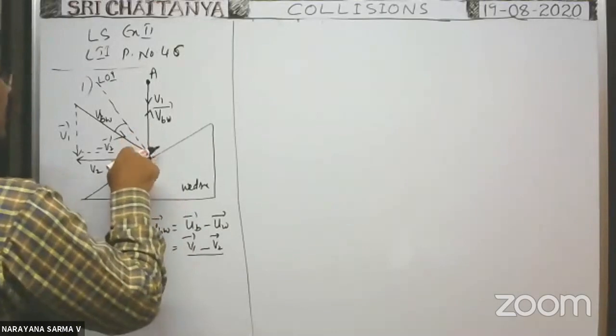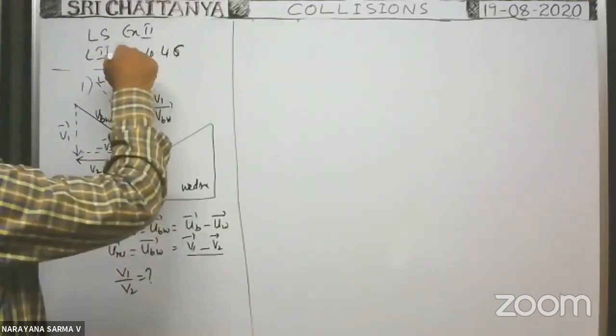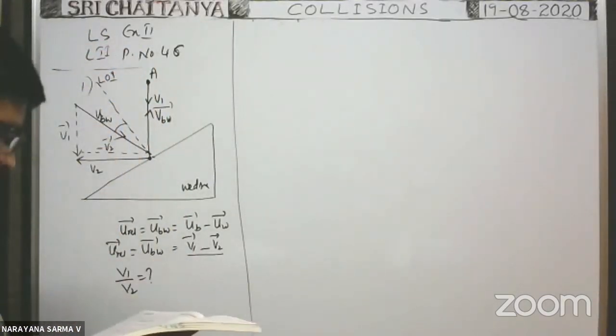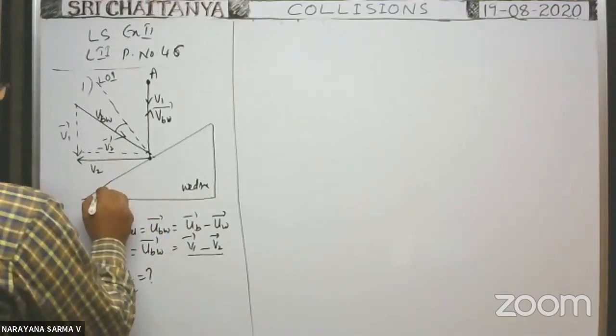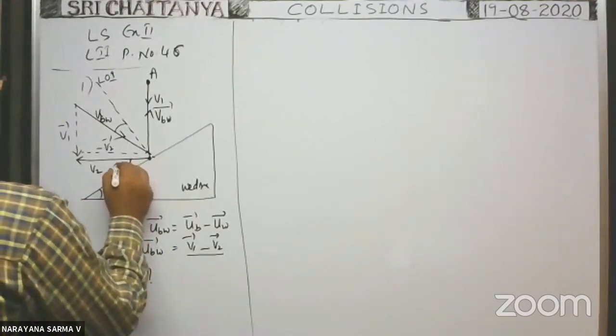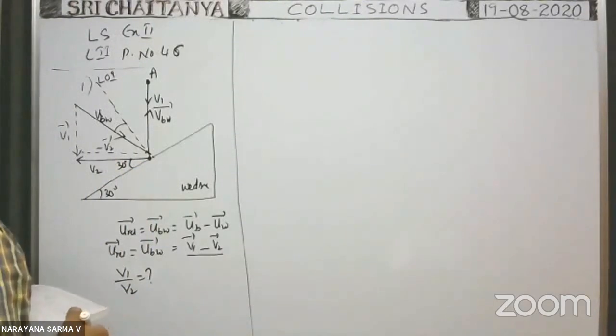After collision, it rebounds back. It rebounds in this direction. Okay, in this case, what about the angle? This angle is given as 30 degree. So this is also 30 degree. This is also 30 degree.